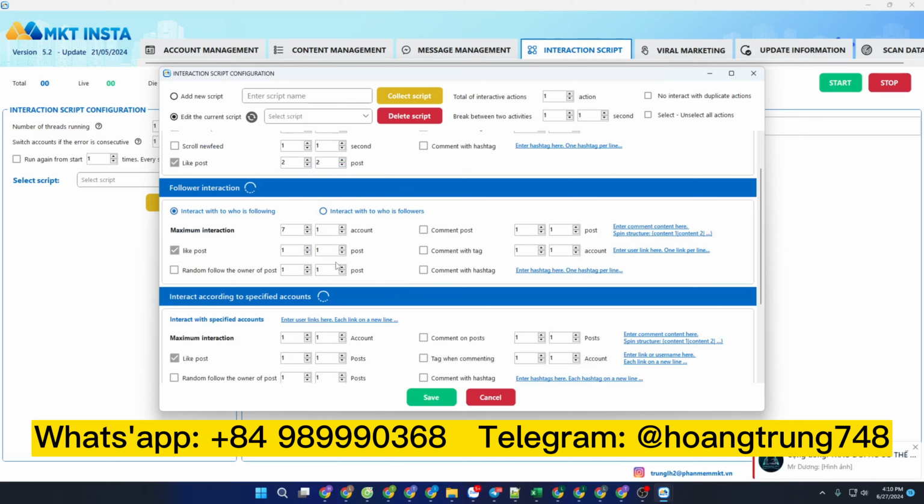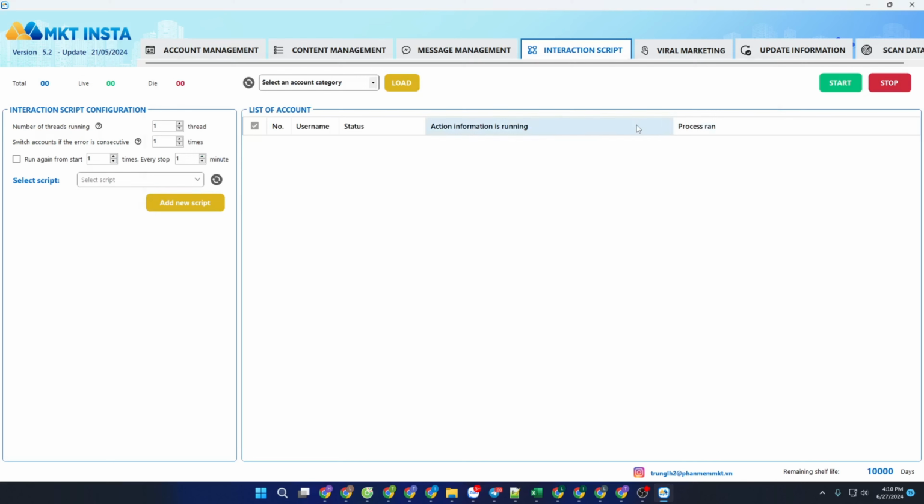You can directly set the number of likes above. In this first method, the account will like any post. This helps the account operate and record a history of good activity with the platform.